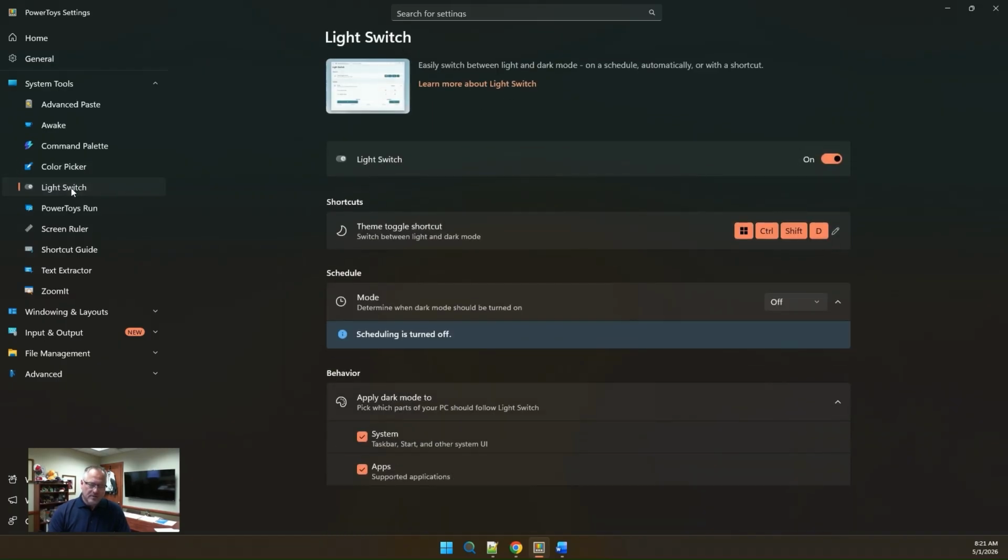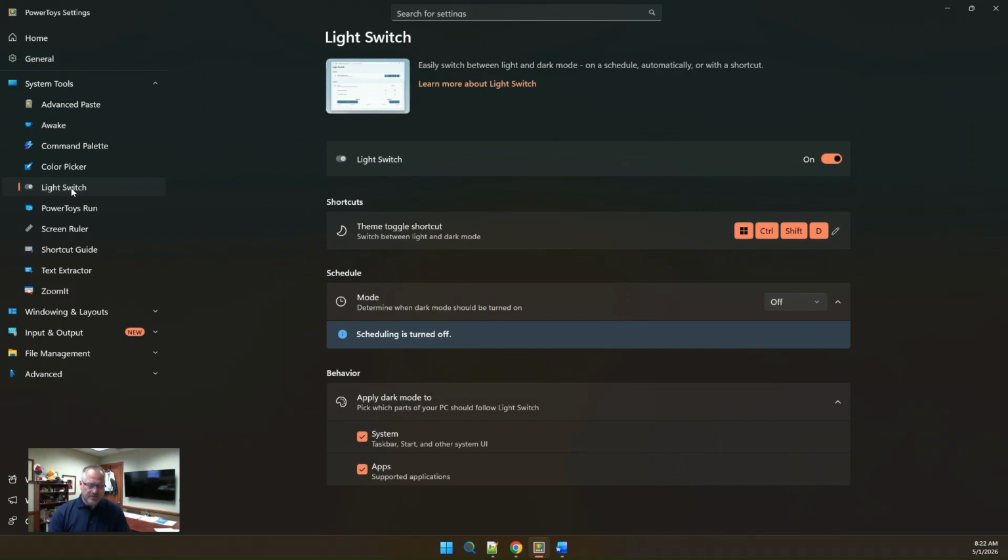Light Switch will automatically switch your Windows theme between light and dark modes based on the time of day. However, it can also configure Light Switch to change themes automatically using sunrise and sunset times in your location, or you can set custom schedules that work best for your daily routine.